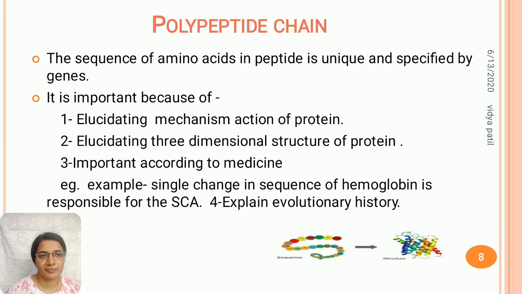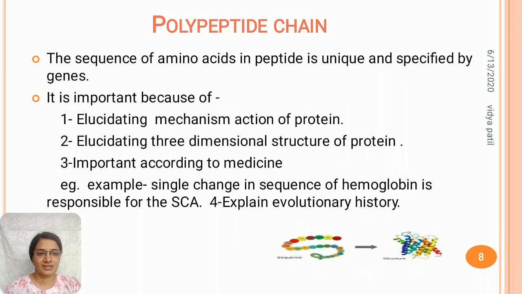One example is a single change in the sequence of the beta chain of hemoglobin. This single change is responsible for sickle cell anemia. So just see the significance of proper sequence in a polypeptide chain. One amino acid replacement is responsible for one disease. Then again, amino acid sequence is very important in evolutionary studies. This sequence is specified by the genes. The information for the sequence is present on DNA.